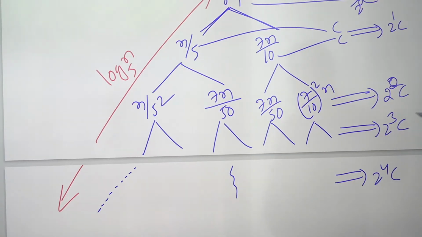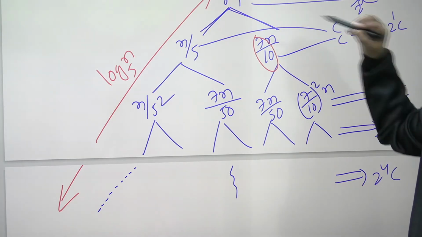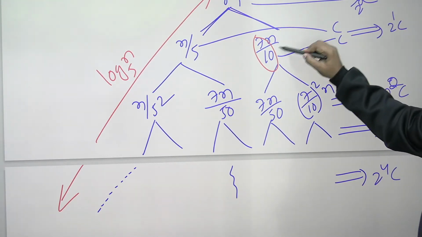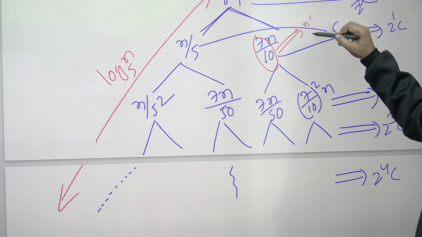Right side, if you observe, you are always multiplying by 7 by 10, which means dividing by 10 by 7.